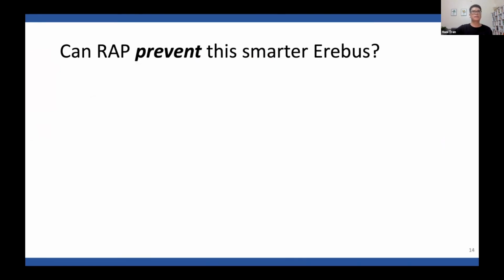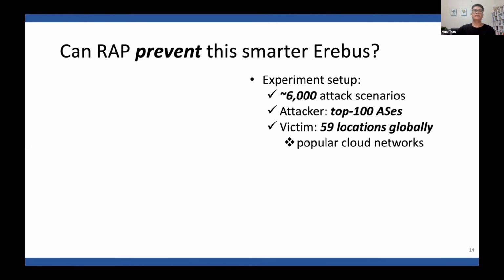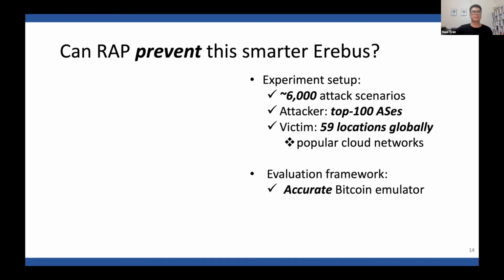To answer this, we perform a large-scale experiment of about 6,000 scenarios in which the attacker's AS and the victim run at 59 different locations, including popular cloud networks like Amazon AWS, DigitalOcean, Alibaba, or Google. And our evaluation framework includes an accurate Bitcoin emulator that mimics the peer management and connection establishment of the Bitcoin client.